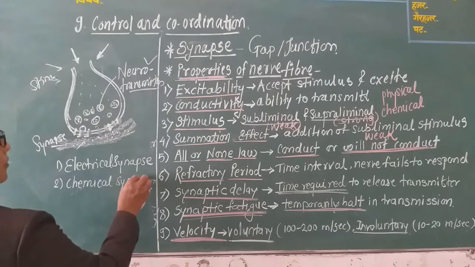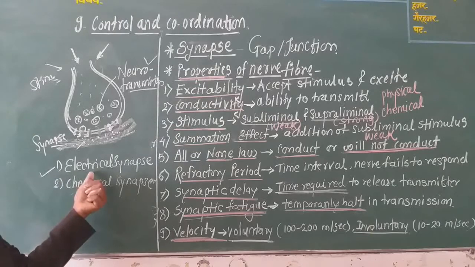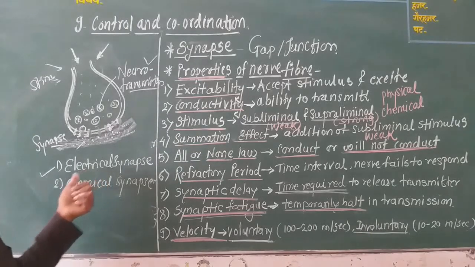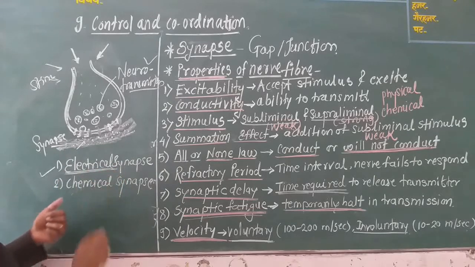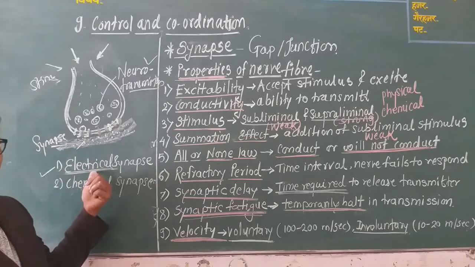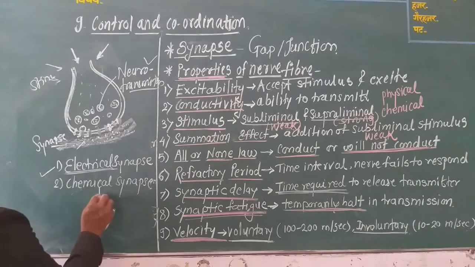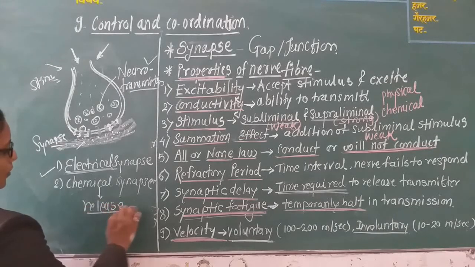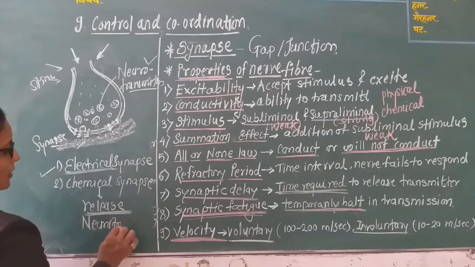In the case of the electrical synapse, it is very fast, because there is quick transmission of the nerve impulse. And in the case of the chemical synapse, there is release of neurotransmitter substances.